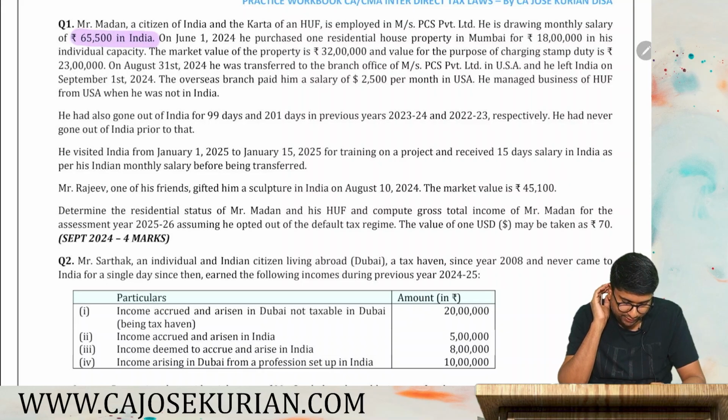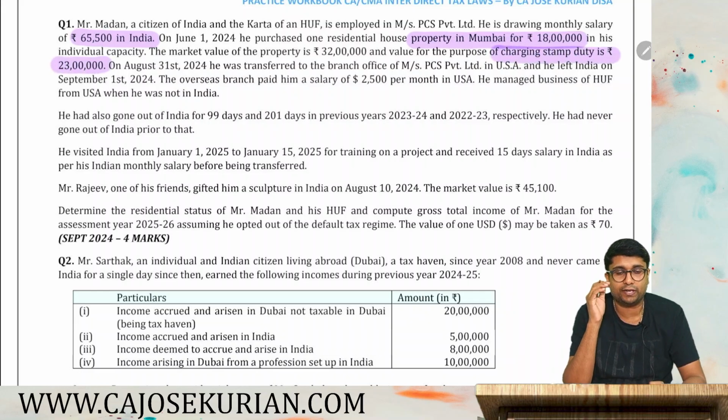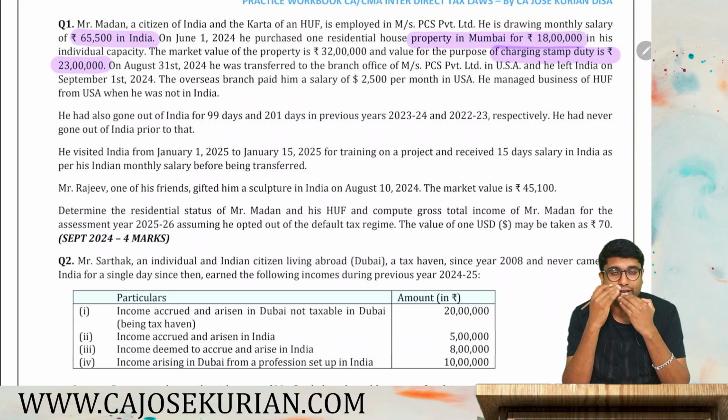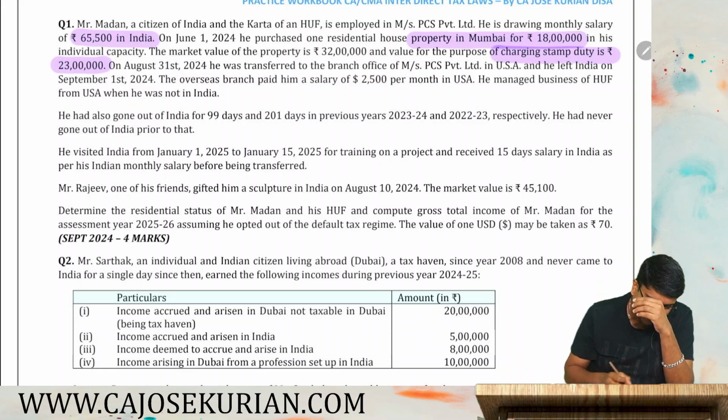On 1st June 2024, he purchased one residential property in Mumbai for 18 lakh. So he purchased the property in Mumbai for 18 lakh in his individual capacity. And the market value of the property is 32 lakh and the value for the purpose of charging stamp duty value is 23. So you purchase a property and the property's actual consideration is only 18, but the stamp duty value was 23. So he bought a property for 18 and its stamp duty value is 23. On August 31st, 2024, he was transferred to the branch office of Messrs PCS Private Limited in USA. And he left India on 1st September 2024.